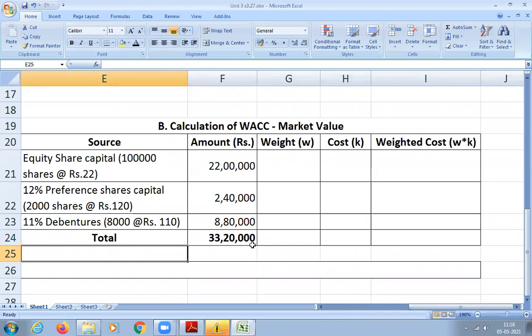So will you calculate the remaining part? Yes, sir. I'll share this Excel, and you'll get the answer. Watch the video and you can do it. Calculate the weights, take the cost as it is, what we have done now, and then multiply that, and you'll get it. So it's very easy. Or else we'll do it next class.